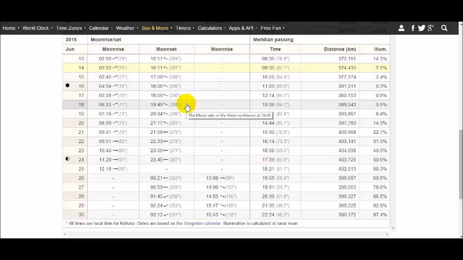So the moon is above the horizon for a longer duration, and the chances of sighting the moon are so much more increased, because the previous day it's for 36 minutes and the moon is closer to the horizon, and the next day the moon is above the horizon for 1 hour 26 minutes, and it's slightly higher in the sky above the horizon, so it's easier to sight on the next day.